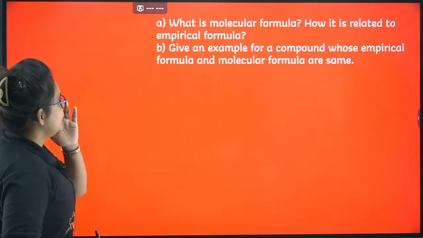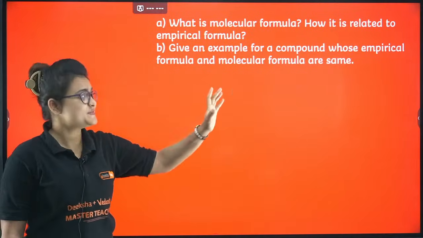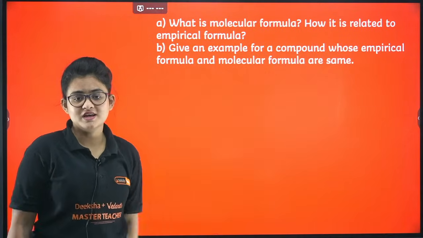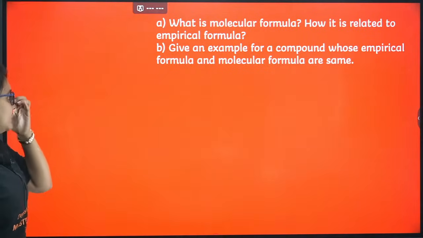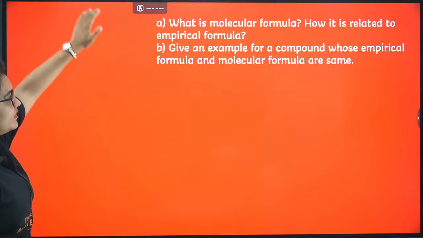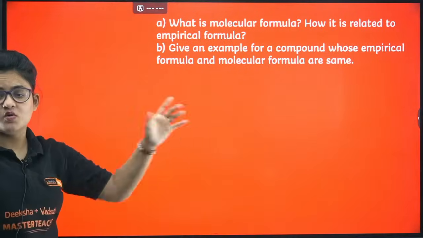Let's proceed further. Here you can see this is a very important question. Please don't forget to go through it. What is the molecular formula, and how is it related to the empirical formula? Give an example of a compound whose empirical formula and molecular formula are the same.